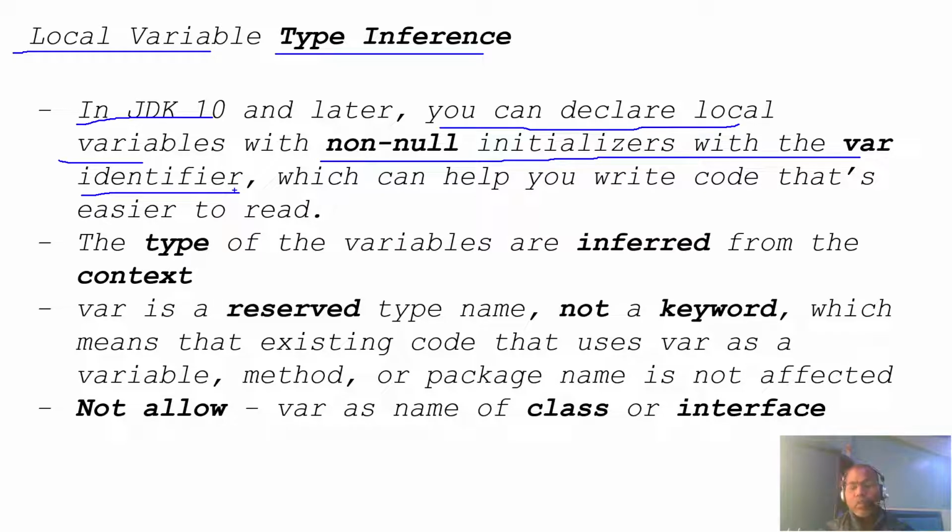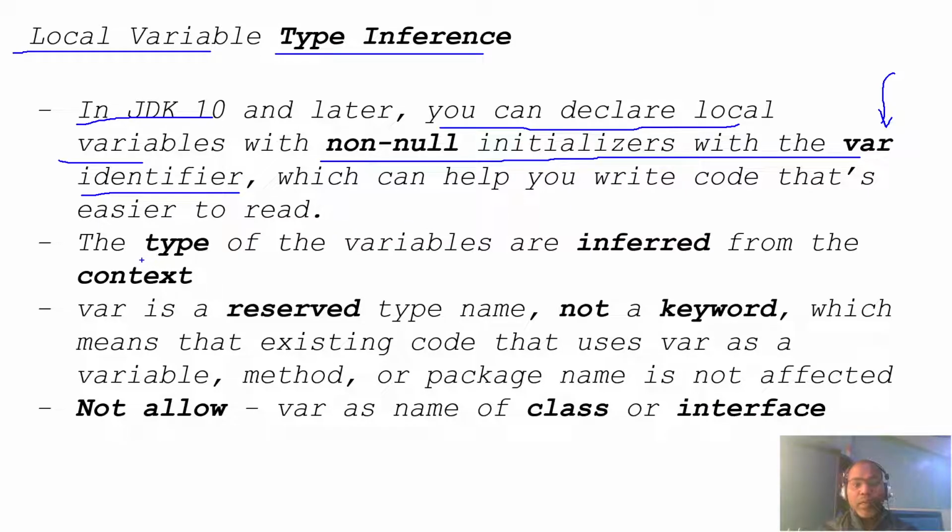So here Java uses the var keyword to declare any local variable. The question is, if you are declaring a local variable with var, then what is the data type? How does the compiler identify the data type?